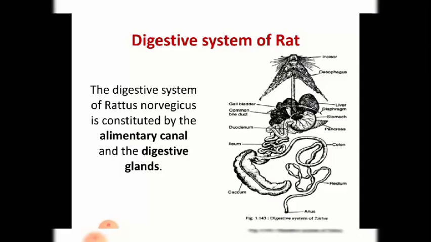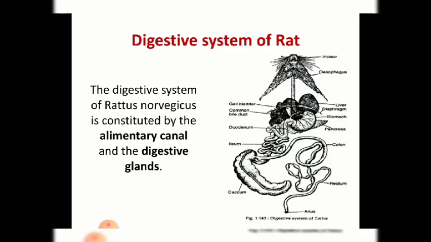Now the buccal cavity consists of tongue and teeth. So we'll see how the tongue functions. The tongue is muscular and has numerous papillae, which are nothing but taste buds. Both jaws are provided with teeth. As in humans, we know that the teeth are thecodont, heterodont and diphyodont. The same type of teeth are also present in mammals like rats and rabbits.